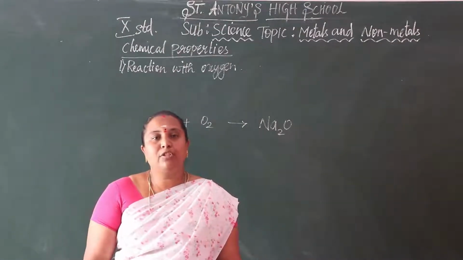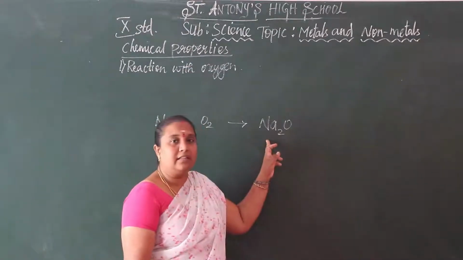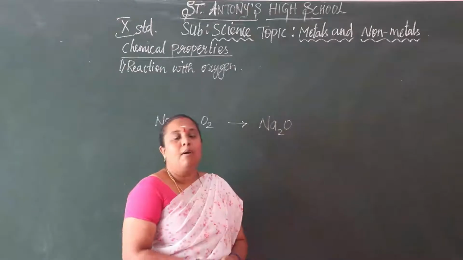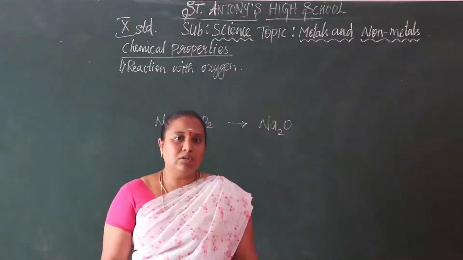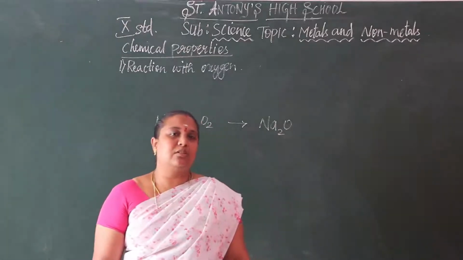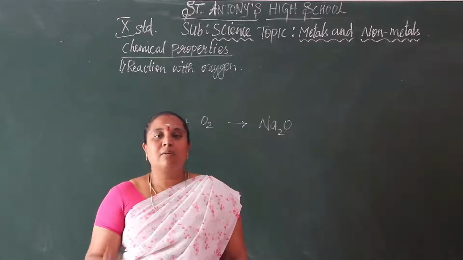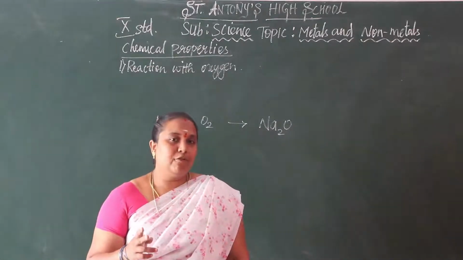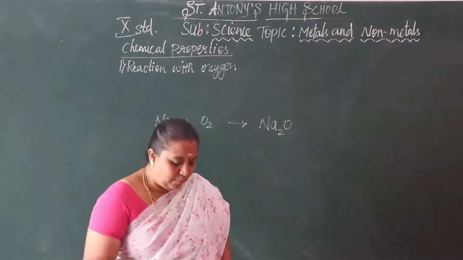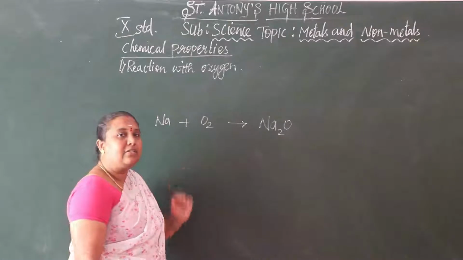Now, the amphoteric oxides. Most metal oxides show basic nature, but some metals show both basic and acidic nature. Since they show both properties, we can say they are amphoteric oxides. Before moving on, let us check whether this equation is balanced or not.